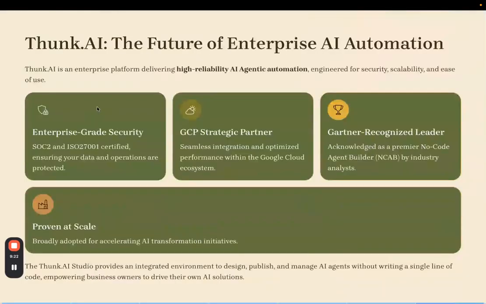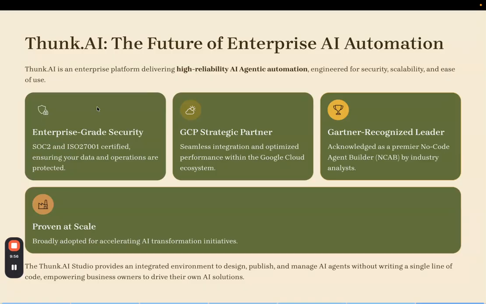Let me briefly go back to the description of the platform. Yes, it's useful for a financial institution to have an agentic workflow that can process AML alerts. It's useful that they can be built rapidly and can go into production with high reliability. But it's also important to know that this platform has enterprise-grade security. The Thunk.ai platform is SOC 2. Typically, the platform will deploy as a private instance inside your hyperscaler cloud tenant.